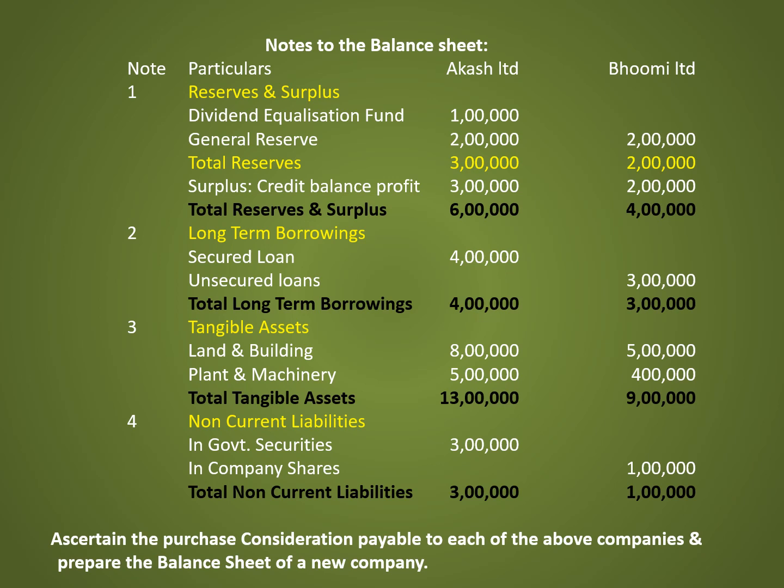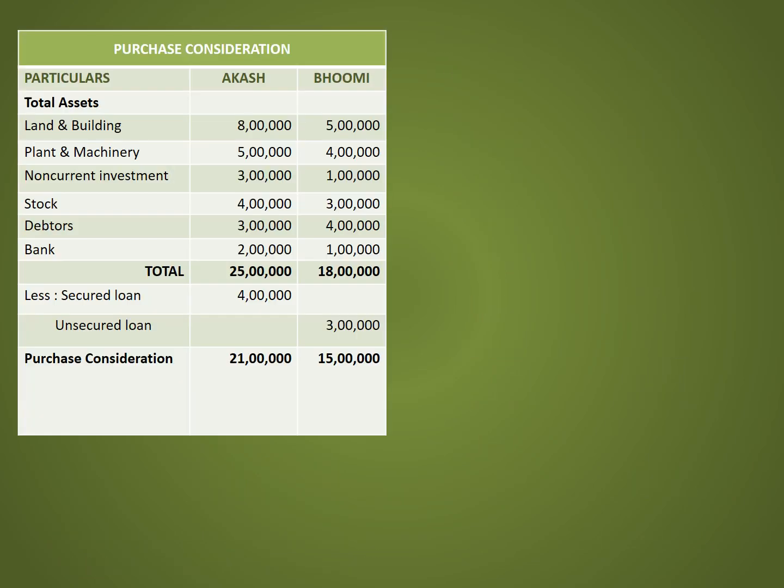Ascertain the purchase consideration payable to each of the above companies and also prepare the amalgamated balance sheet of a new company. Before preparing the amalgamated balance sheet, let us calculate the purchase consideration of Aakash Limited and Bhoomi Limited.